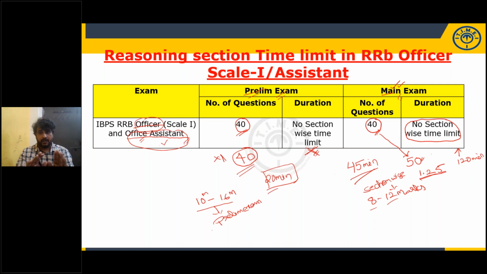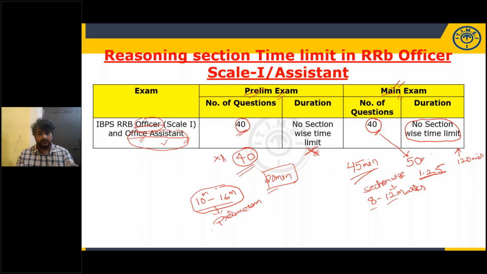And again, I am saying, whether it is officer scale 1 or office assistant, state wise cutoff will be there. For AP, Telangana, Maharashtra and Karnataka, the section wise cutoff is completely different. Here I have given the range for the various states across the years.